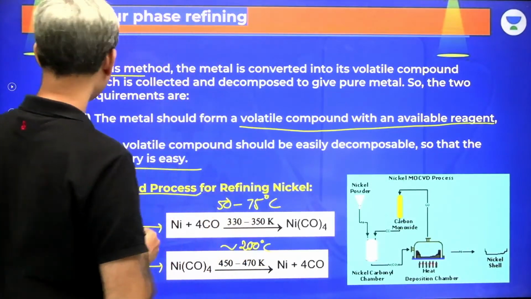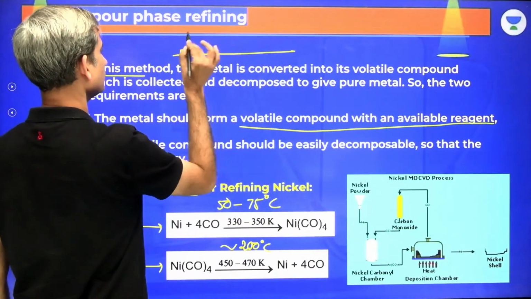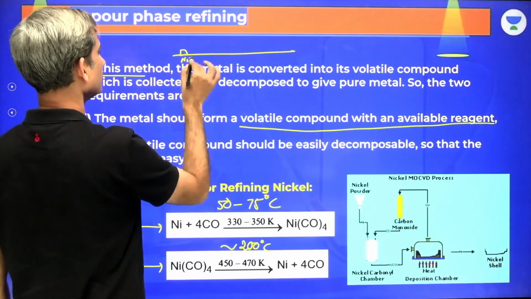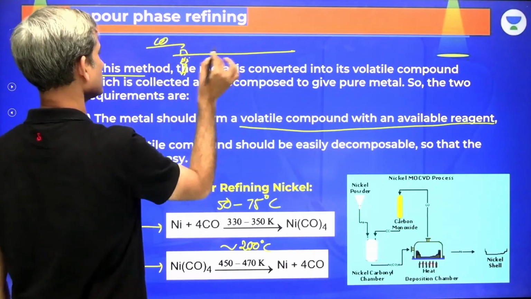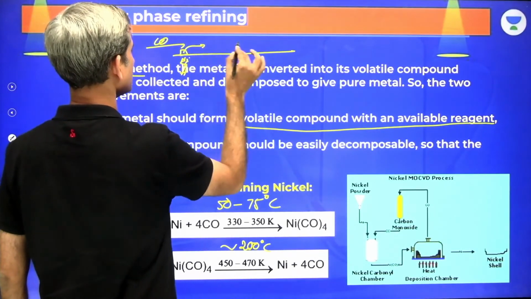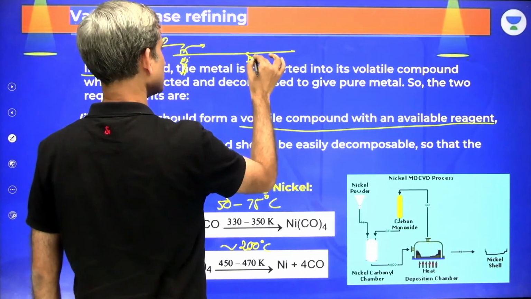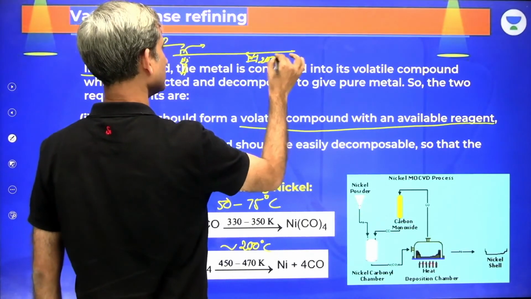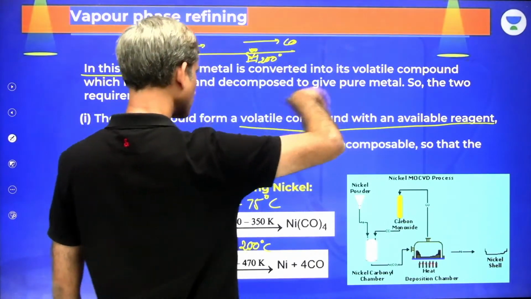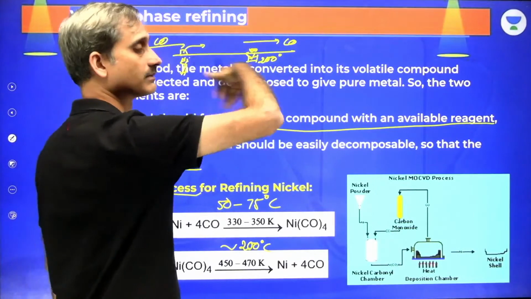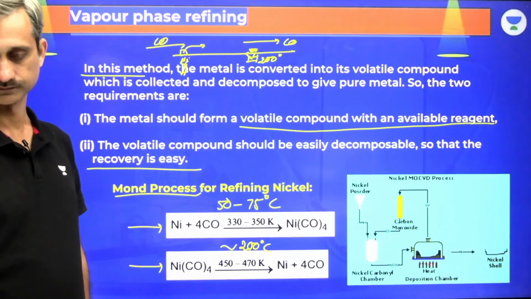So it is something like, here we have nickel. Let's say we have a table here. Here we have the piece of nickel, Ni, and we heat it here to 50 degrees. And here we have the stream of carbon monoxide. Here this nickel piece is going to be consumed. Here we are going to have it heated to a temperature of 200 degrees Celsius. And here the nickel will keep on depositing and carbon monoxide will move further. Now this carbon monoxide is recycled and more of the nickel is pushed over. Now this is what we have as the Mond process.